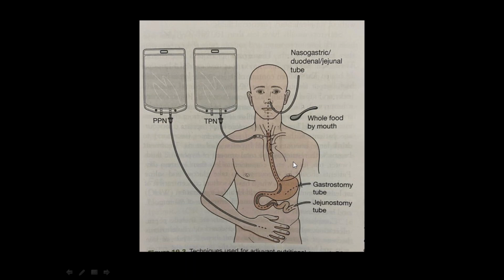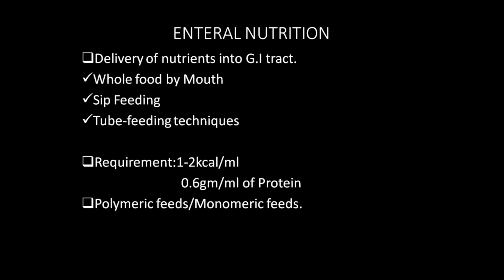This is Ryle's tube, which is a nasogastric tube. It is a blind procedure which we commonly perform in a casualty for patients who come with acute intestinal obstruction or perforation. So these are the three techniques: whole food by mouth, sip feeding, and tube feeding.